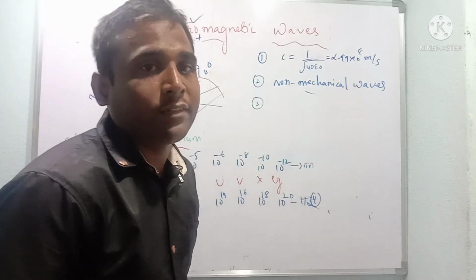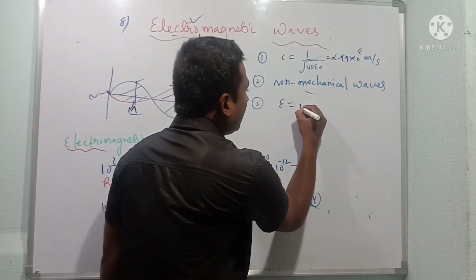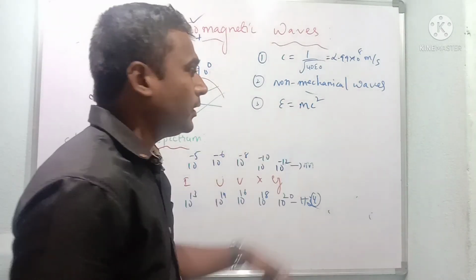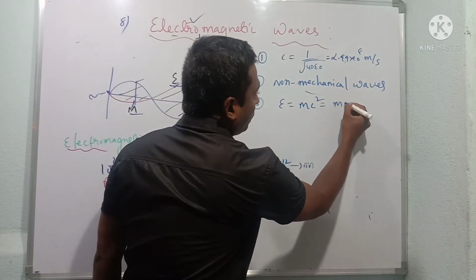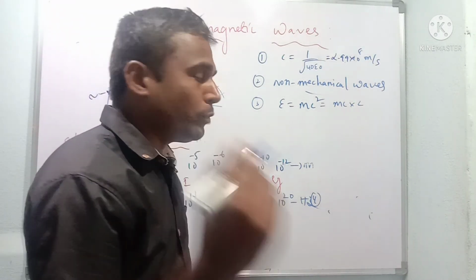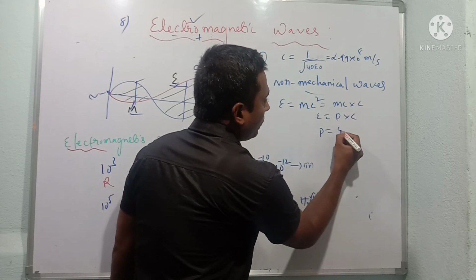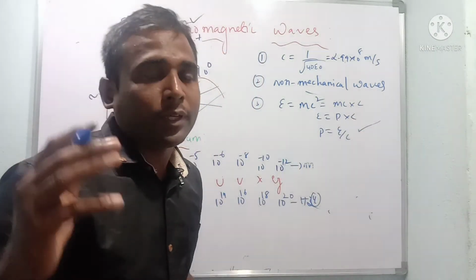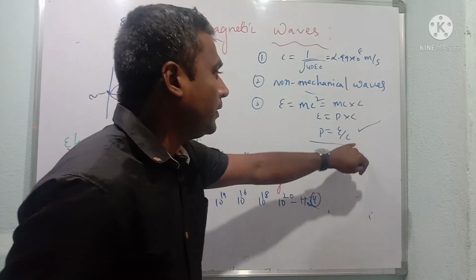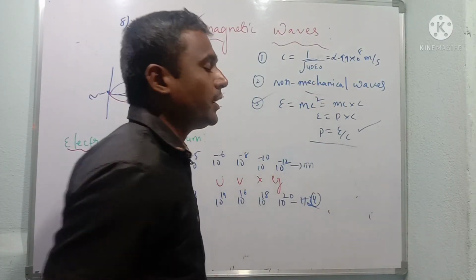We know the great mass-energy relation, E is equal to mc square. Now I would like to get the expression for the momentum of this wave. This can be written as m into c into c. We know that the product of mass and velocity is momentum, which becomes p into c is equal to E, and p is equal to E divided by c. Very important for CET and NEET: momentum is equal to energy per speed of light. This is the expression for momentum.